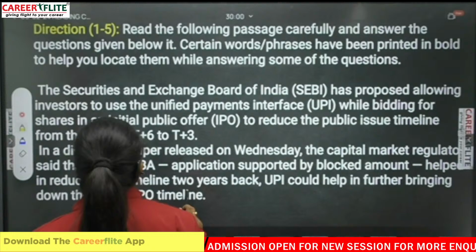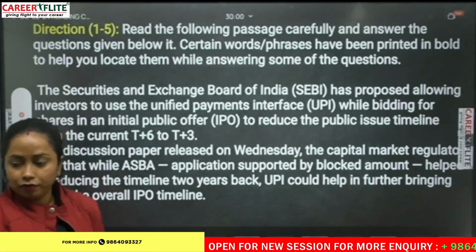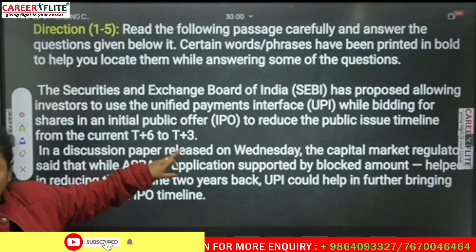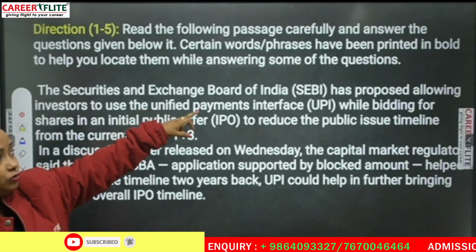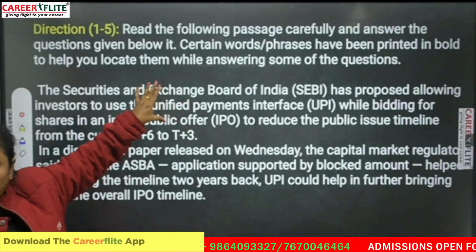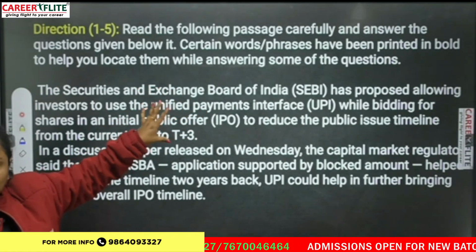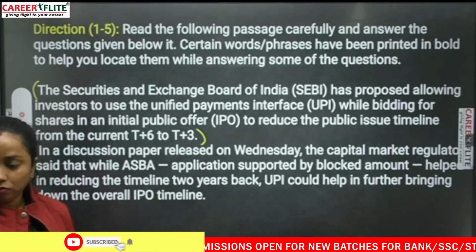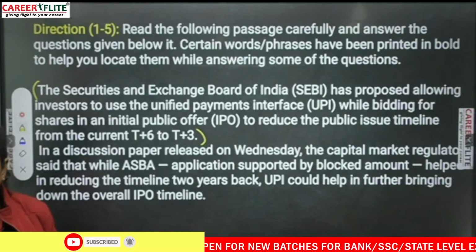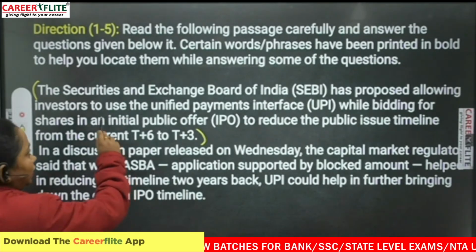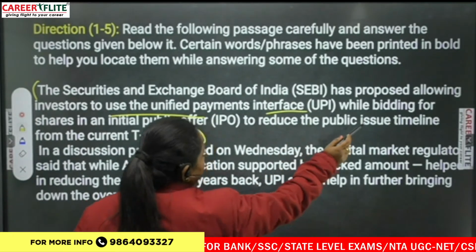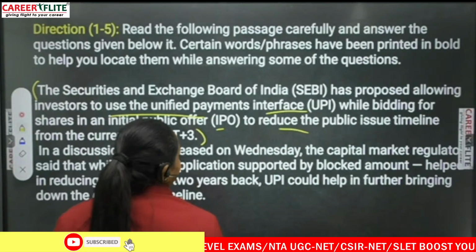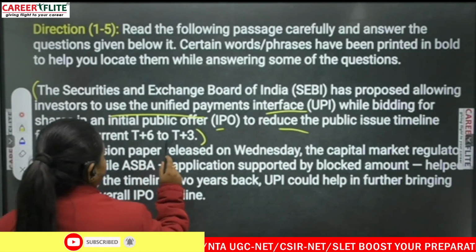So this one. As we see, T+6 to T+3, if you give an overview in this one, we see T+6 to T+3 here, and SEBI also. So probably if we read this line, we will get the answer. Okay, so we'll read this line. The SEBI has proposed allowing investors to use the unified payments interface, UPI, while bidding for shares in an initial public offer to reduce the public issue timeline from the current T+6 to T+3.